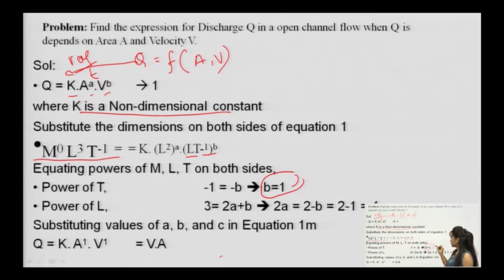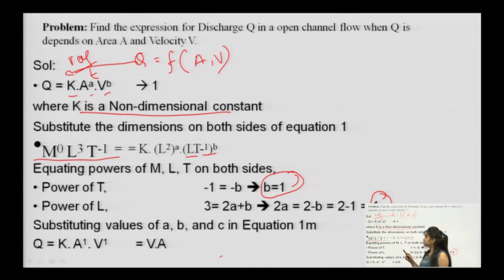You have found one arbitrary power. Comparing the L's, 3 is equivalent to 2a plus b, and substituting the value of b as 1, you can see a comes out as 1 only.